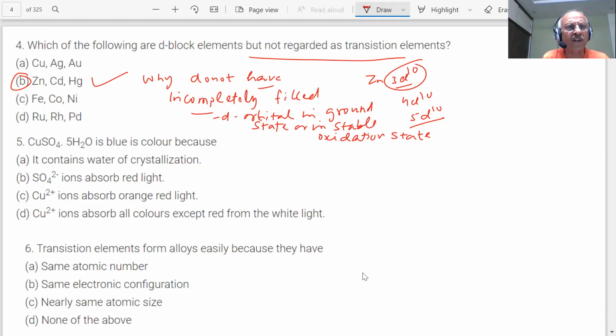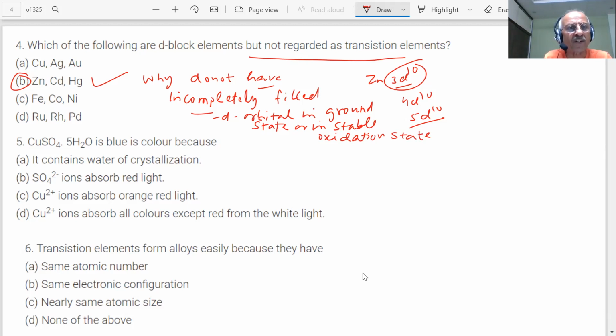The next question is coming on the screen. Copper sulfate is blue in color because of: we are talking of the color of the transition element, students. Color of the transition element.